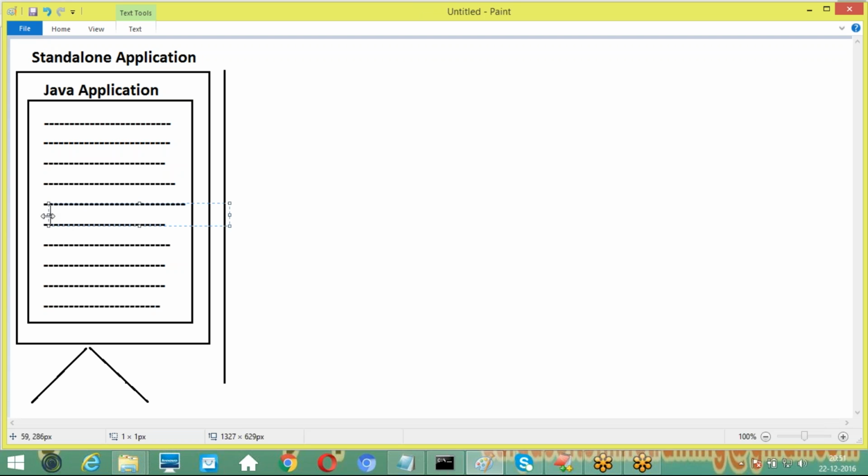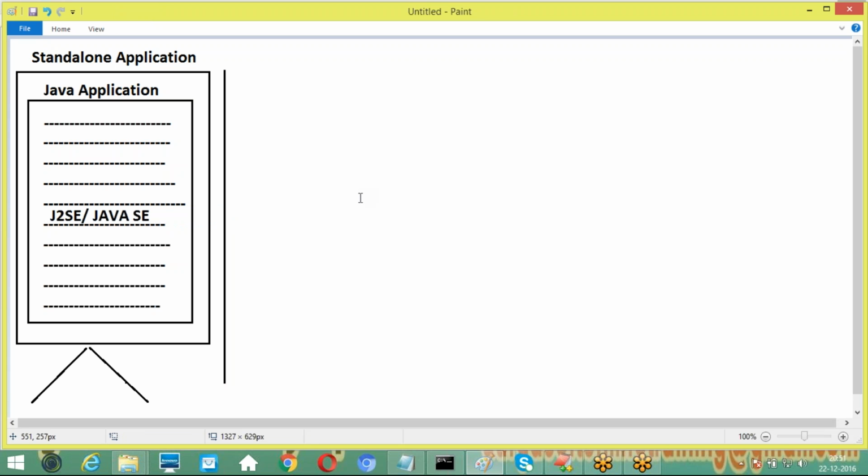To prepare these standalone applications, we are going to use a separate technology set. Which technology is that? J2SE, or Java SE. You can identify it. J2SE or Java SE. This is about our point here.